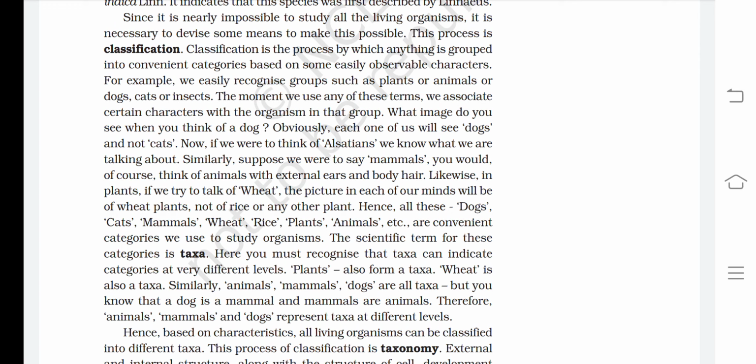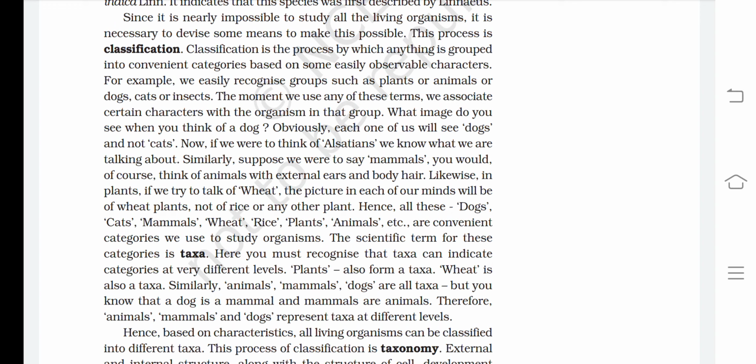What image do you see when you think of a dog? Obviously, each one of us will see dogs and not cats. Now, if we were to think of Alsatians, we know that we are talking about a particular kind of dog. Similarly, suppose we were to say mammals. You would, of course, think of animals with external ears and body hair.